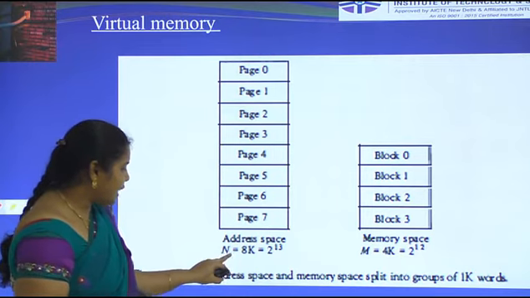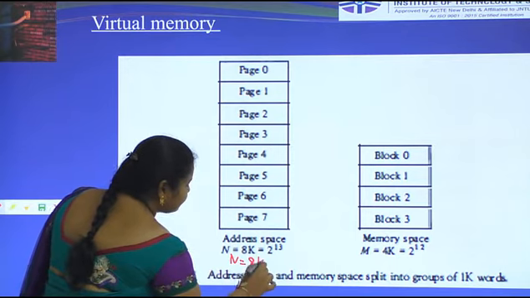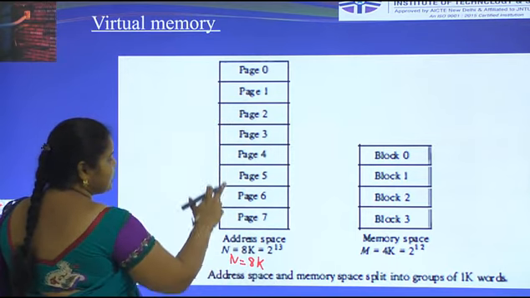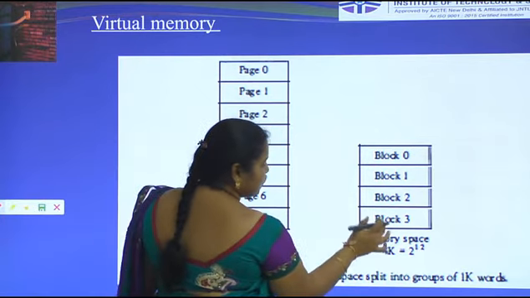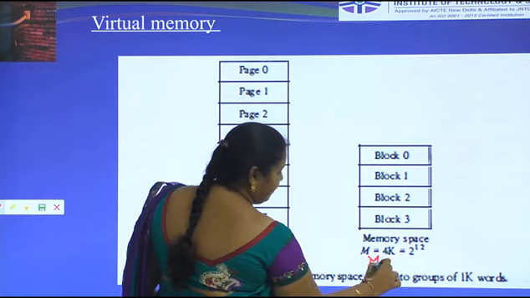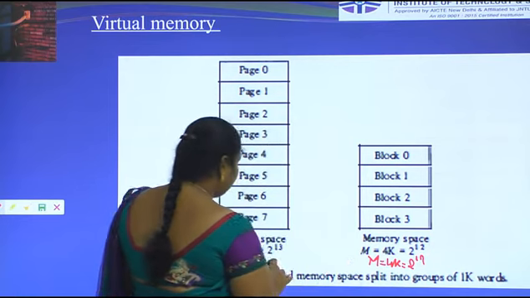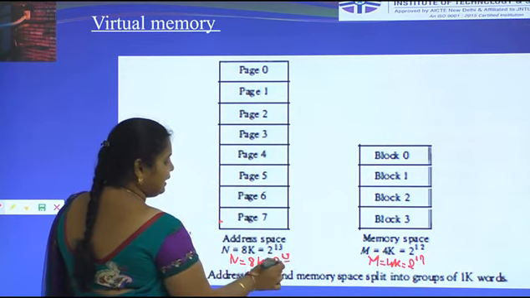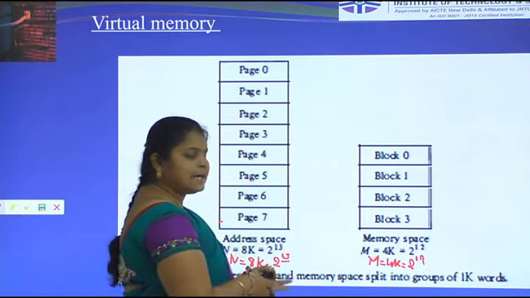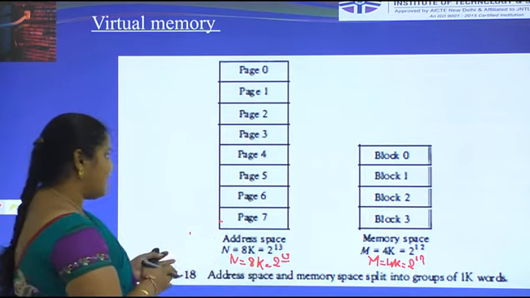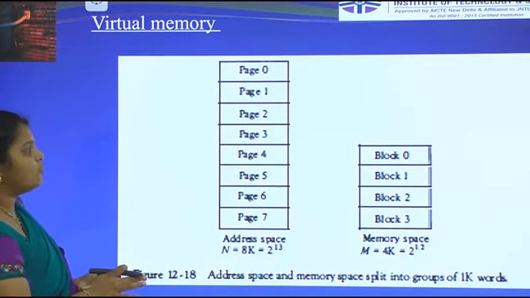That's why the address space is denoted with n equal to 8K. 8K means we divide the pages into 0 to 7, consisting of 8 pages. Here 4K, 0 to 3, means the memory space is denoted by m, that is 4K, equal to 2 power 12. Here 2 power 13: each address in the address space contains 13 bits, and the memory space contains 12 bits. The address space and memory space are split into groups of 1K words.